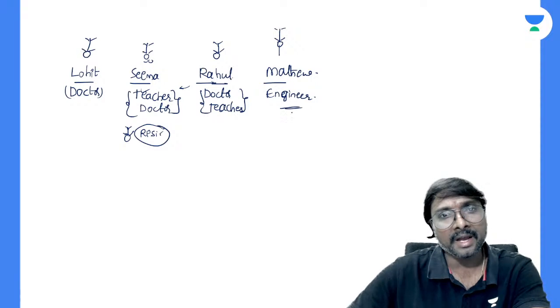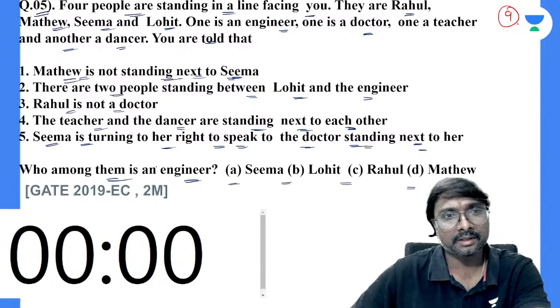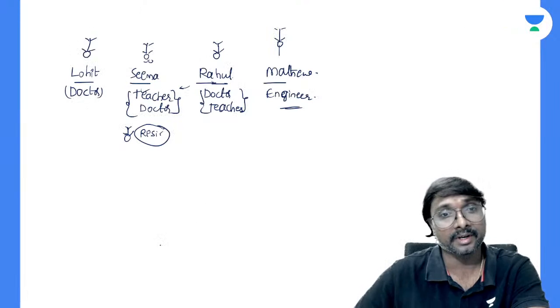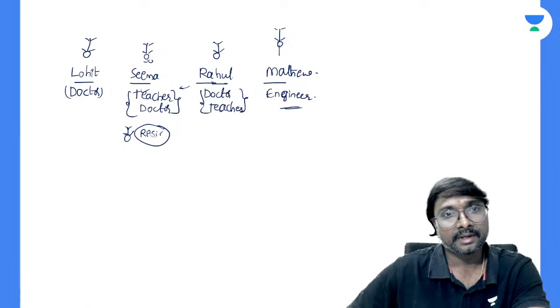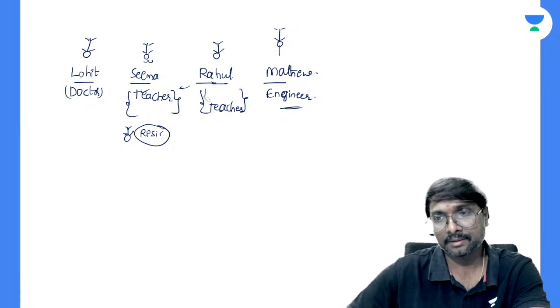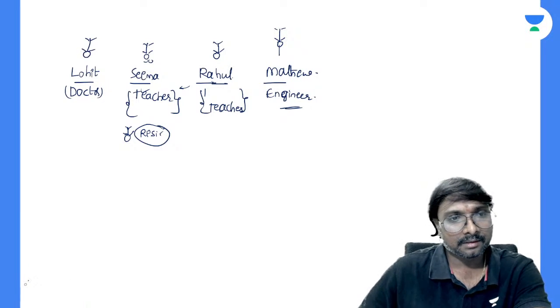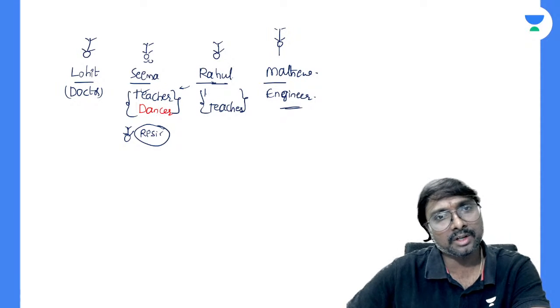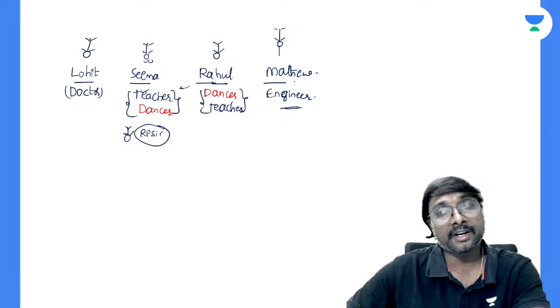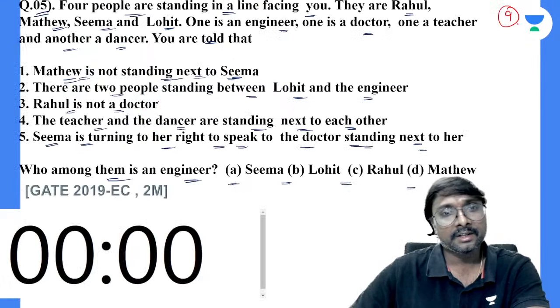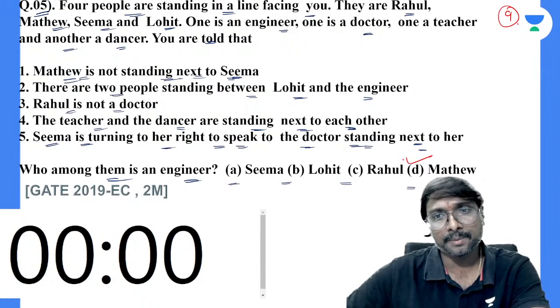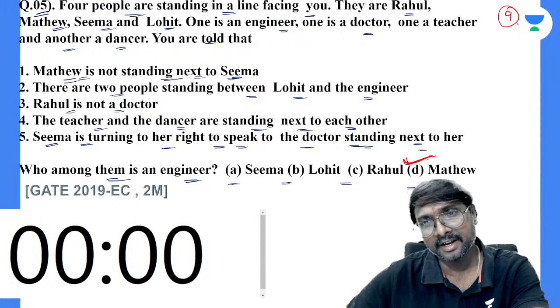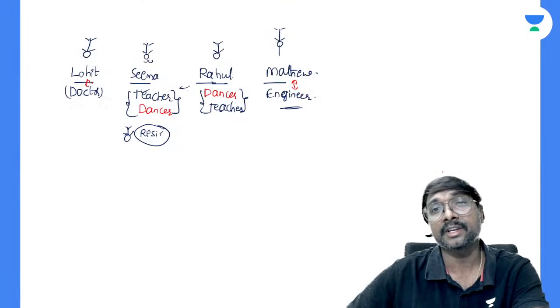This Matthew must be which one? Sorry, the teacher and the dancer. Seema must be either a dancer or a teacher. Rahul also must be either a teacher or a dancer. So, who is the engineer? Definitely, Matthew is 100% engineer and Lohit is 100% doctor. So, who is the engineer among them? Option D, Matthew is the engineer, definitely.